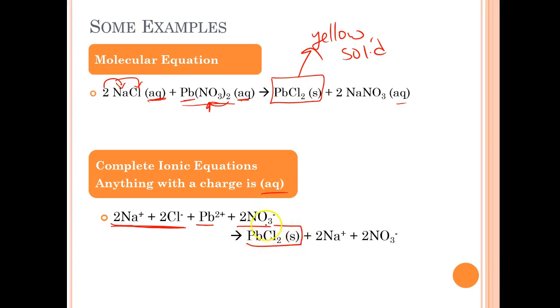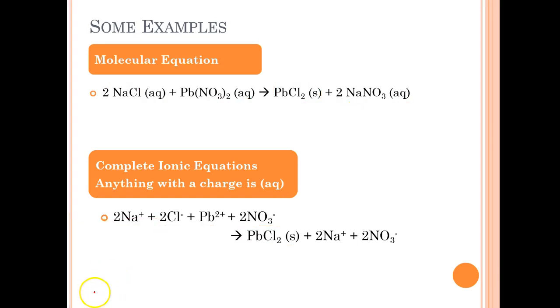But notice I kept this together. And that's because it is a solid. Solids stay together. But then again, this one distributes. Because it's aqueous, you get two Na pluses and two NO3 minuses. That is a complete ionic equation.